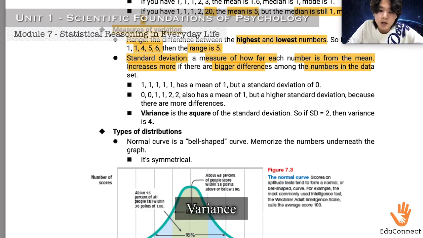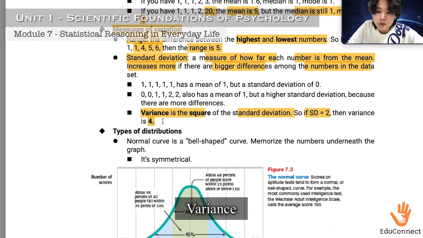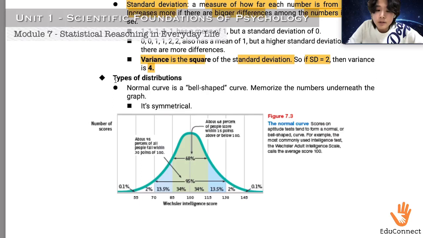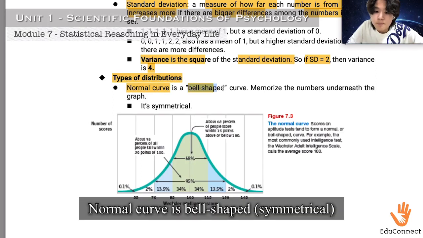right? And variance is the square of the standard deviation. So if standard deviation is 2, then variance is 4. You should remember this formula. Variance is the square of a standard deviation. The types of distributions. A normal curve is a bell-shaped curve. You should memorize the numbers underneath the graph. You should memorize that it's also symmetrical.